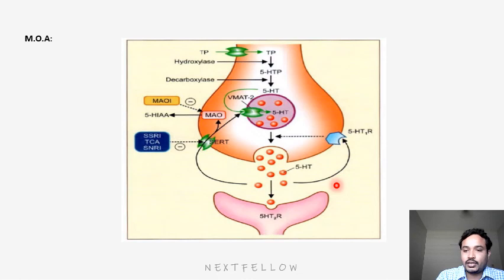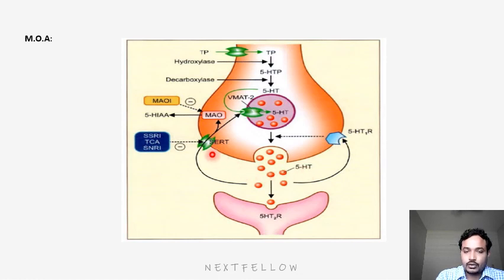Same for norepinephrine. So what are the drugs which inhibit serotonin reuptake? Selective serotonin reuptake inhibitors, tricyclic antidepressants, and serotonin norepinephrine reuptake inhibitors. These drugs inhibit the serotonin transporter, thereby enhancing the availability of serotonin in the synapse. That's why they decrease the symptoms of depression.